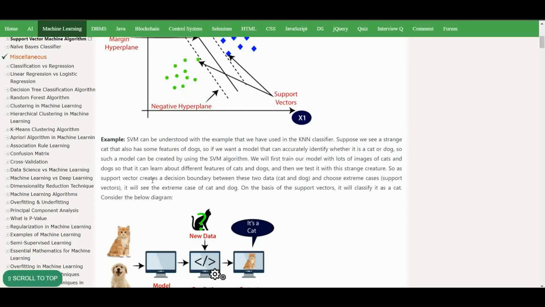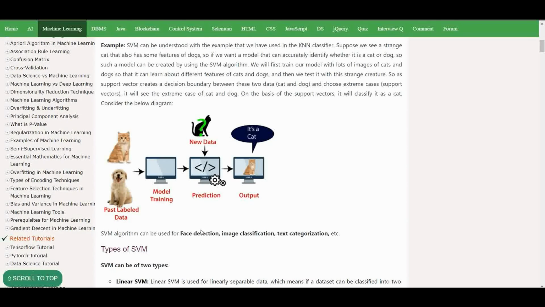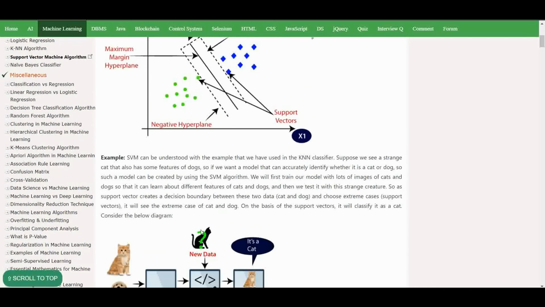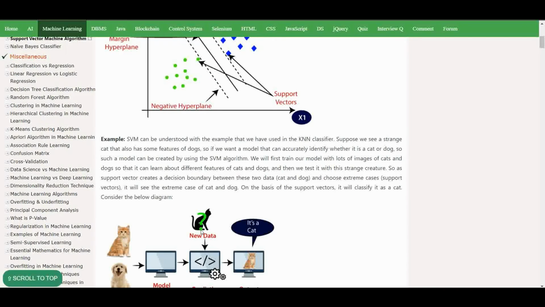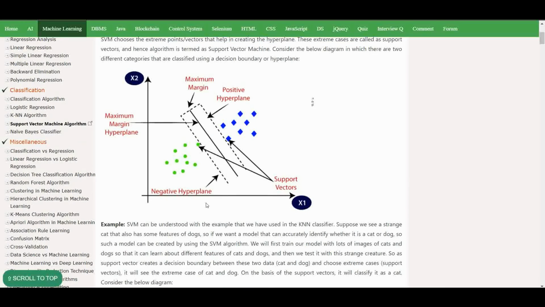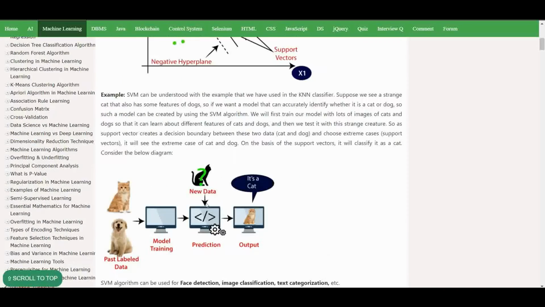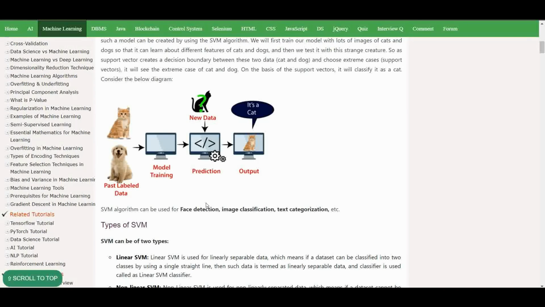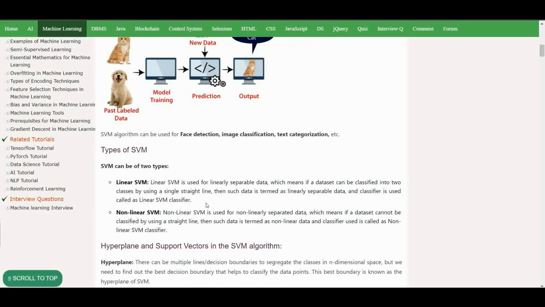As the support vector creates a decision boundary between these two classes of data and chooses the extreme cases, the support vectors, it will see the extreme cases of cat and dog on the basis of the support vectors. It will classify it as a cat, as considered in the below diagram. So by giving it the maximum feeding of data and creating one boundary line between both classes, it gets clear that this is a cat and that is a dog. So you have basically got a basic understanding of what this SVM actually is.